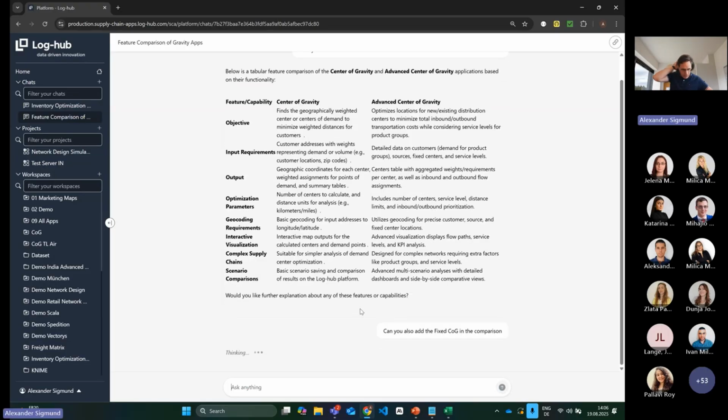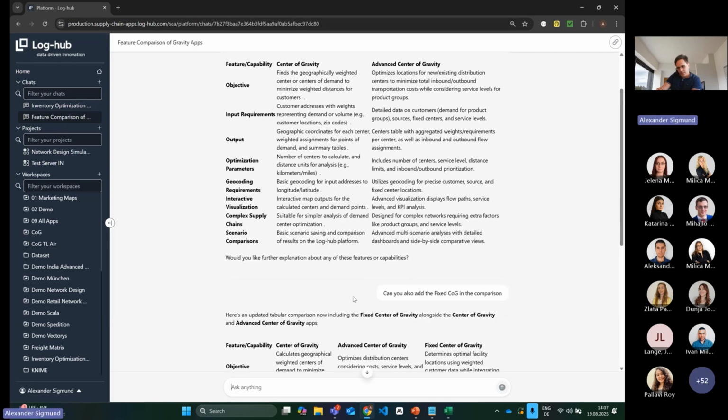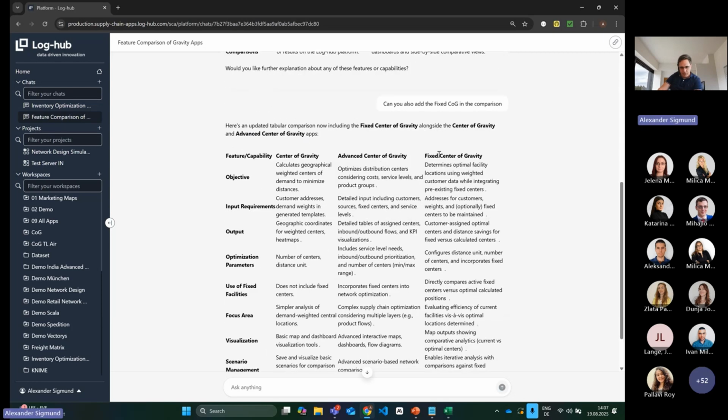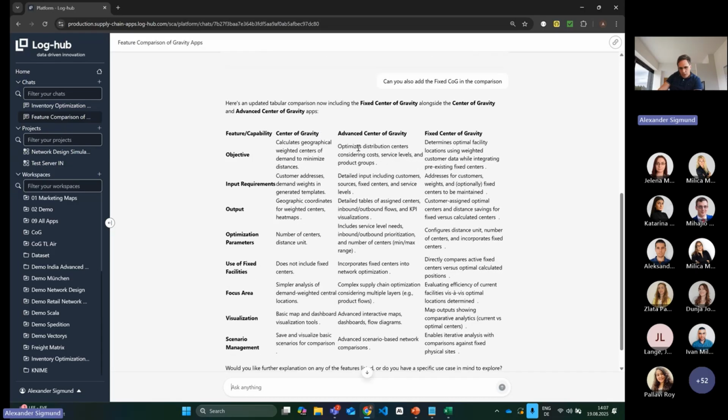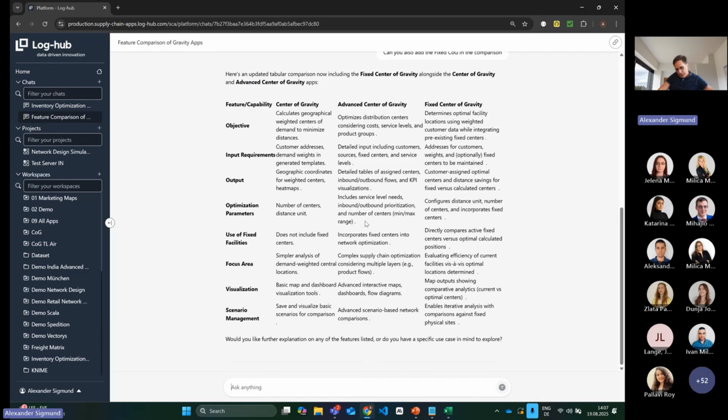And you can just continue the chat and ask some more details. And now, if everything works, he should extend this table with the fixed center of gravity. So he is still thinking. Now he is done. And now he has enhanced this comparison with the fixed center of gravity. This AI agent is quite helpful whenever you need to know some details about the app, how it works, or what the input is, you can ask him.